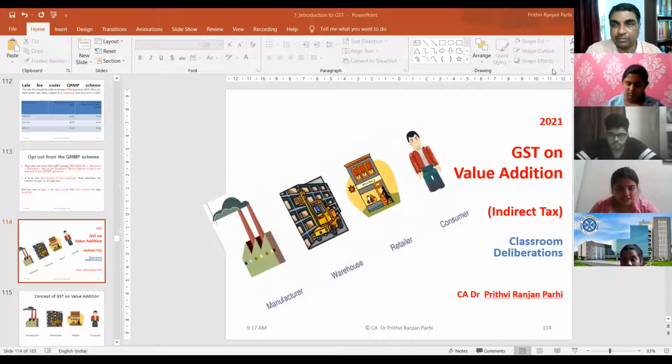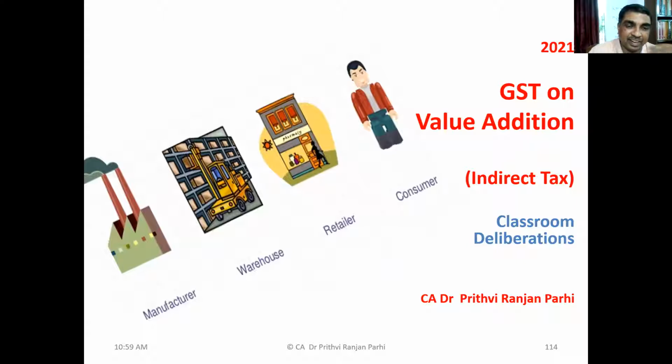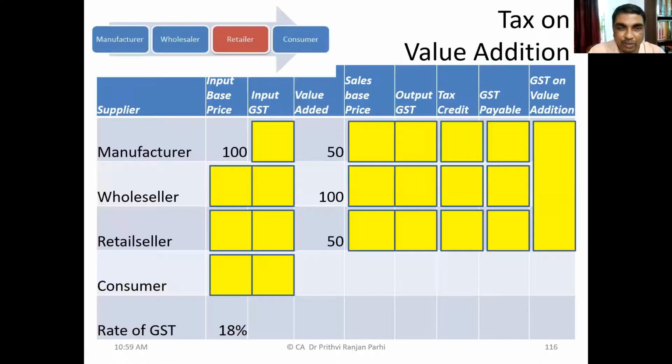So let me share the screen with you right now. From this page itself, you can try to understand that there may be various parts or segments in the value chain. Let's say manufacturer, warehouse owner, retailer, customer, etc. Goods might move from manufacturer to warehouse to retailer to customer. This is just an example. It may move in different stages like this.